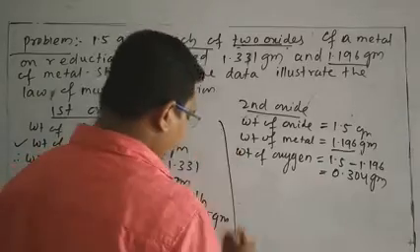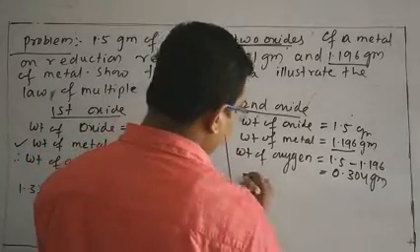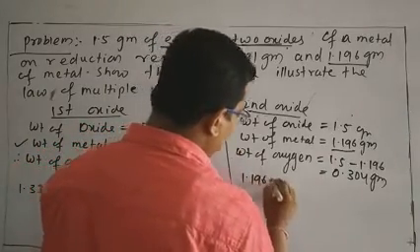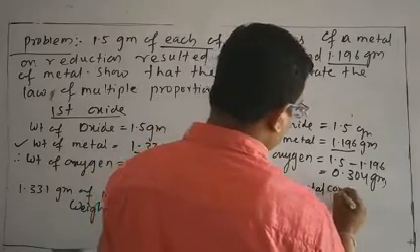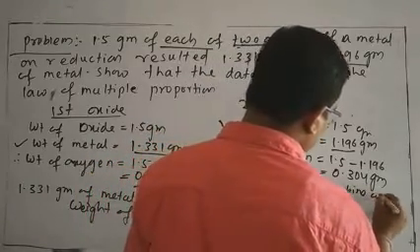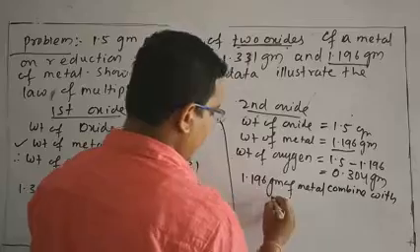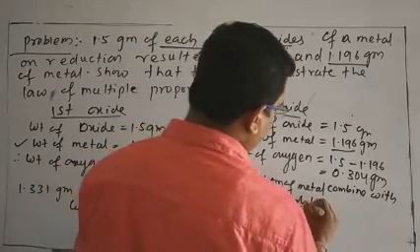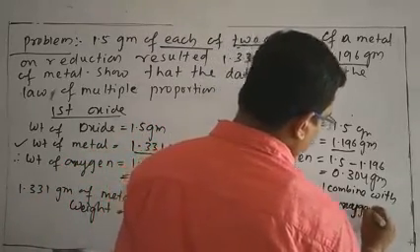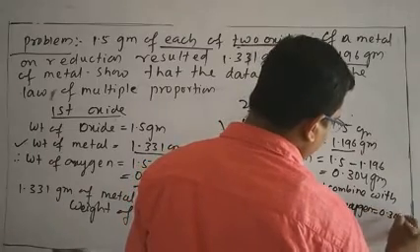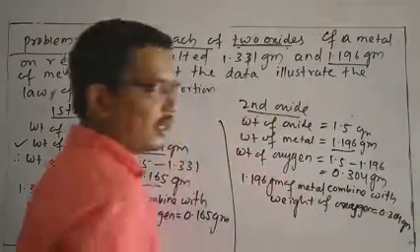We can also write that 1.196 gram of metal combines with oxygen weighing 0.304 gram. This is also a relation.